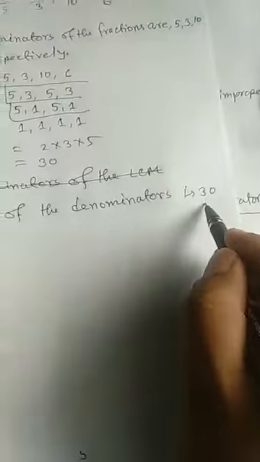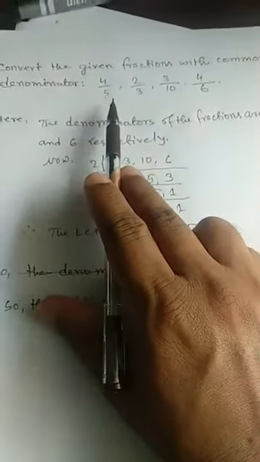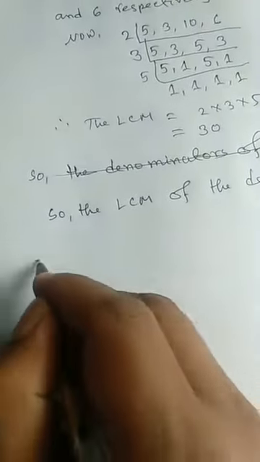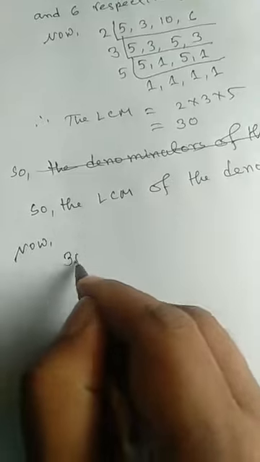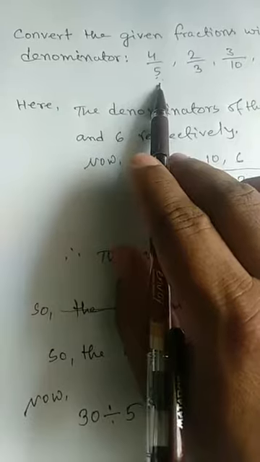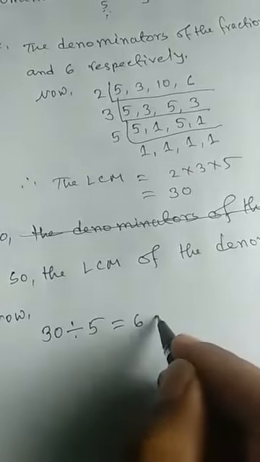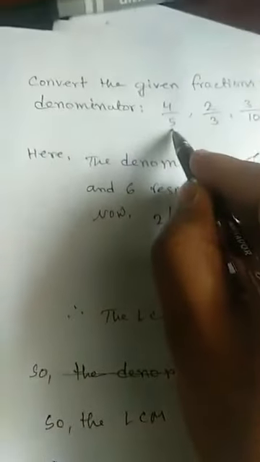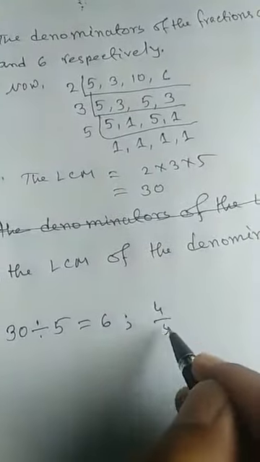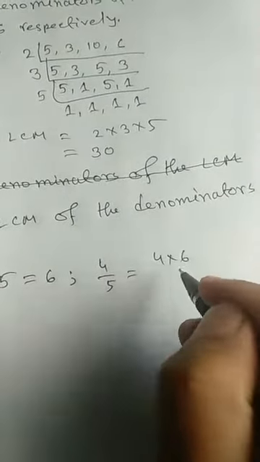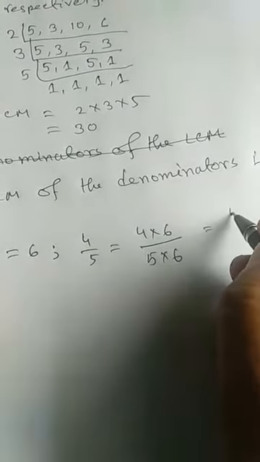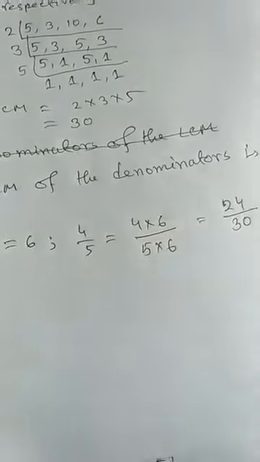Now what's your duty? You have to divide the LCM by each denominator, and you will get a result. 30 divided by the first denominator, 5, gives 6. Then write the first fraction, which has denominator 5, as 4 by 5, and multiply both numerator and denominator by the result. 4 sixes are 24 and 5 sixes are 30.